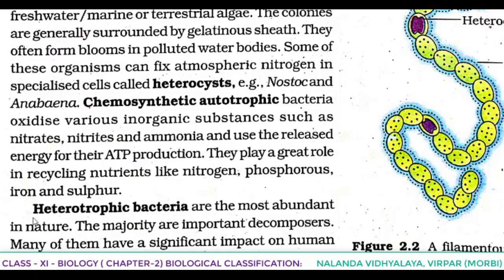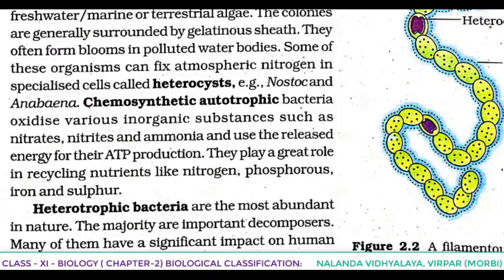So this is regarding eubacteria, and in that autotrophic bacteria, photosynthetic and chemosynthetic. Now in bacteria, heterotrophic also there. Heterotrophic bacteria are the most abundant in nature. They are found in large numbers. The majority are important decomposers. Many of them have a significant impact on human affairs.